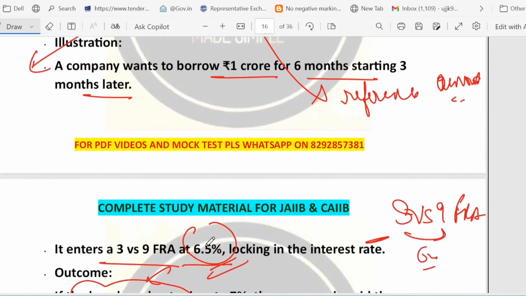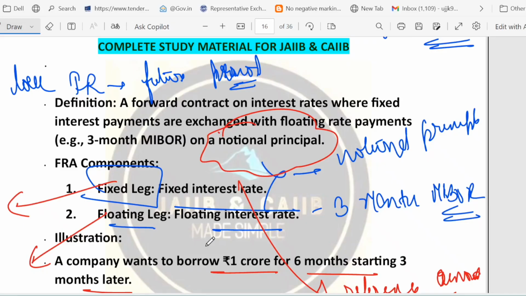So what are the key points about FRA? You must know that it is customizable. Someone may ask you whether FRA is an OTC market product or an exchange market product. So remember, FRA is an OTC market product. That's why it is quite customizable, right?